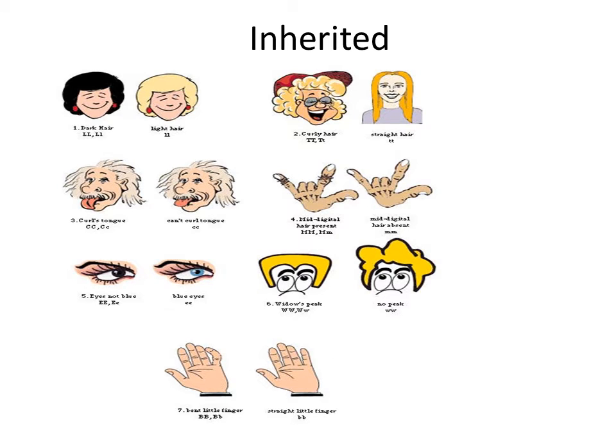First we start with inherited. Inherited means characteristics that you get from your parents. Some examples are the way your hair is on your head, with a widow's peak or no peak, curly hair or straight hair, and of course the colors of your hair or your eyes. But also some things that you cannot see, for example a talent to play the piano or some kinds of diseases. These are also inherited.